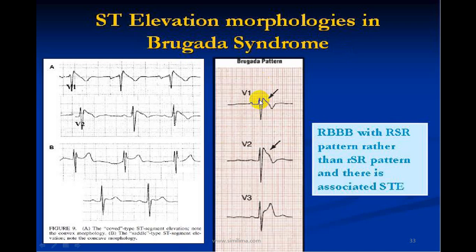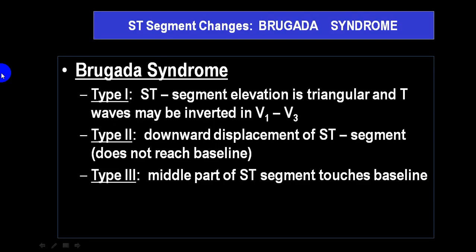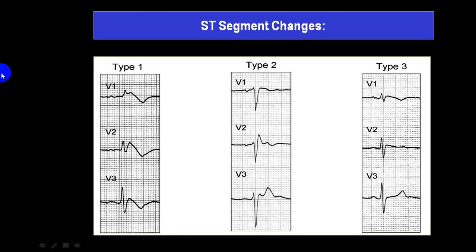If there is an R wave or RSR dash pattern, and there is a down sloping ST segment with T wave inversion, or there is a saddle type ST segment with an upright T wave, do suspect Brugada. This is more common, this is less common. If you identify it early, you will be able to pick this up, and then you can advise them for an ICD.